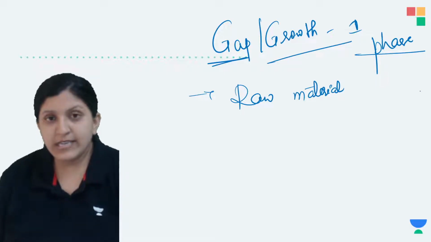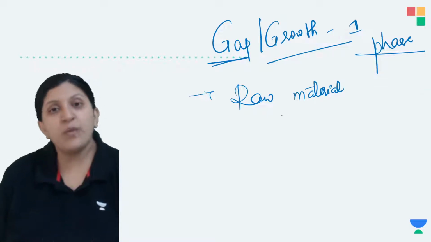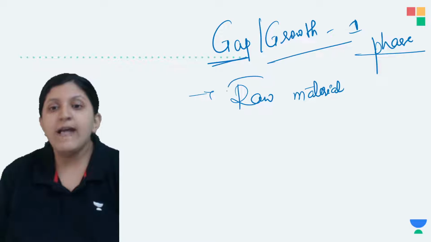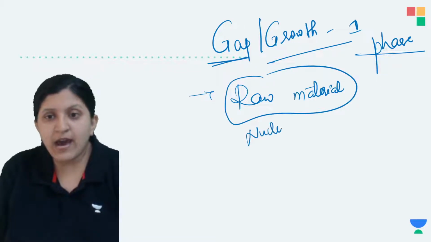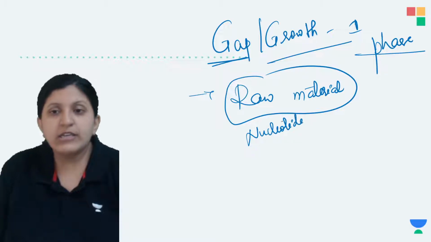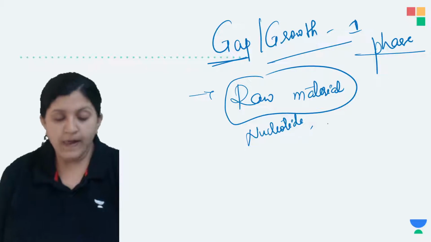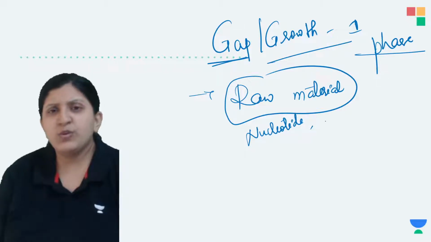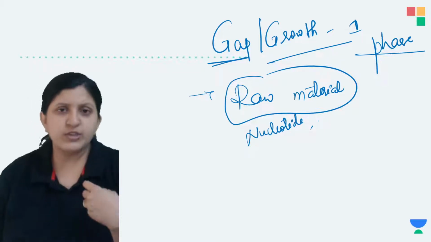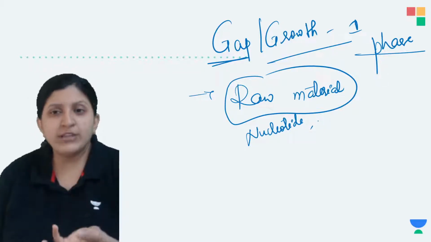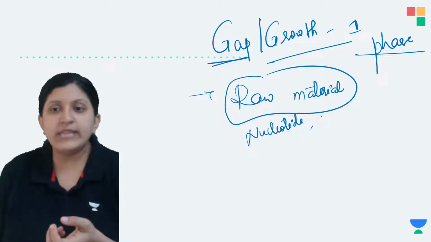In S phase, the DNA duplication, that is replication, occurs. So in that case, raw materials are required. For that, the raw materials like nucleotides and some enzymes are generated here in this growth 1 phase. This can be with respect to nucleotide, which includes the phosphate group and the pentose sugar. All these could be the raw materials that are required, along with the enzymes.